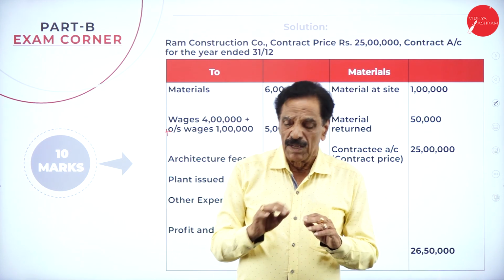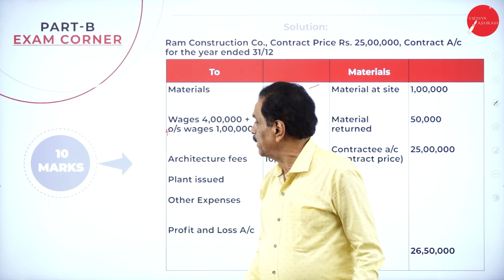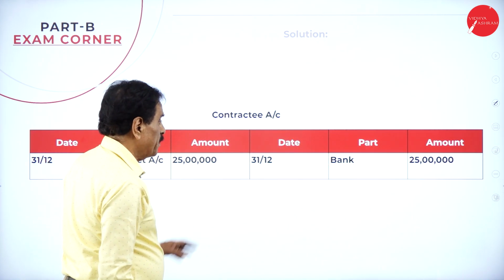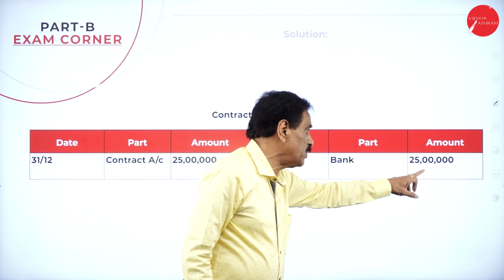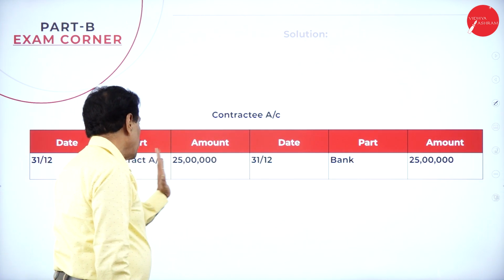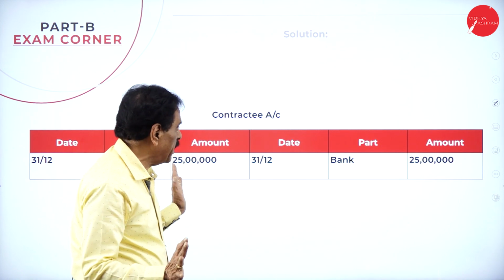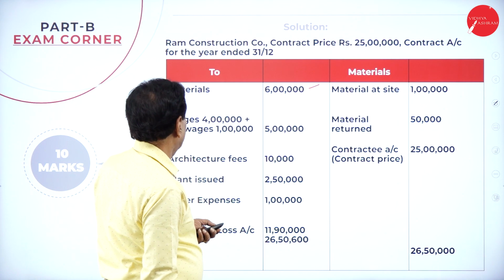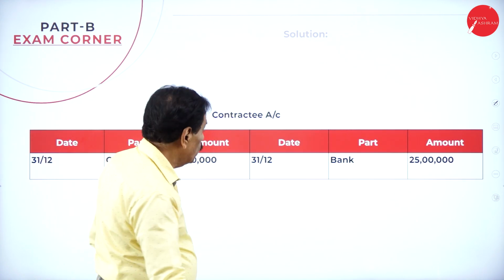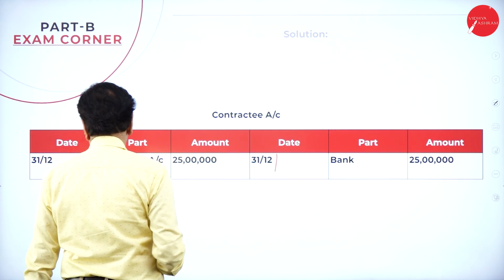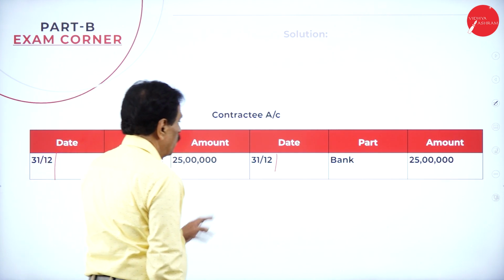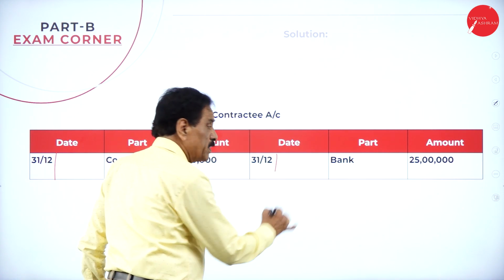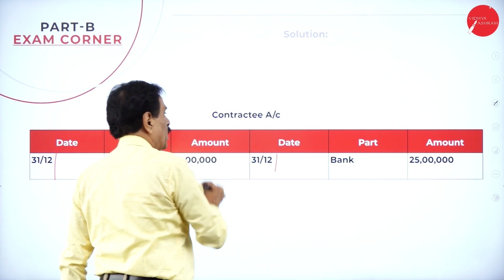Hope you understand. I have solved all the 3 problems here. Then come back to the contract account. On 31st December, by bank, how much do you pay? 25 lakh to the contract account because the work has been completed on 31st December. Only 31st December is mentioned; here also the account closes on 31st December. What's the entry? Bank account debit to contract account.